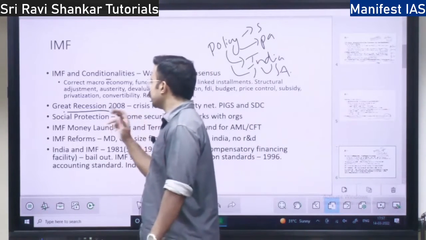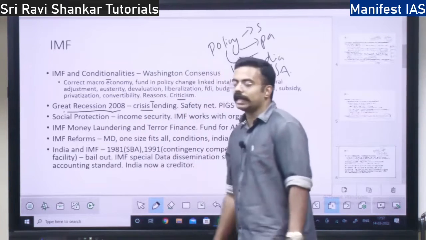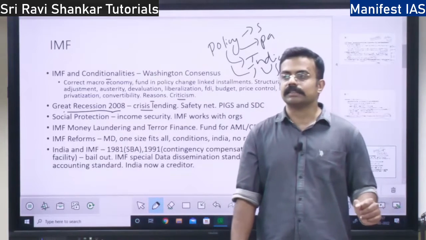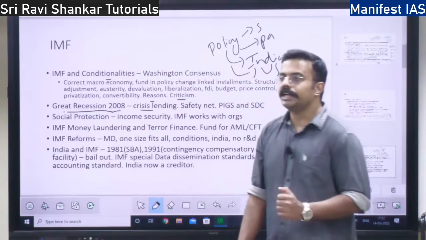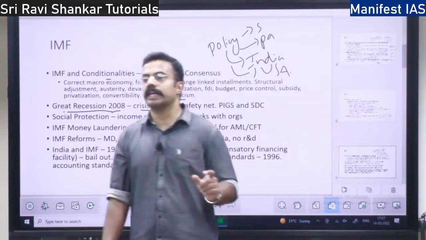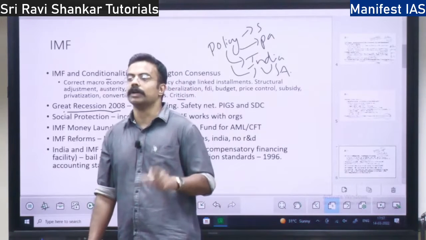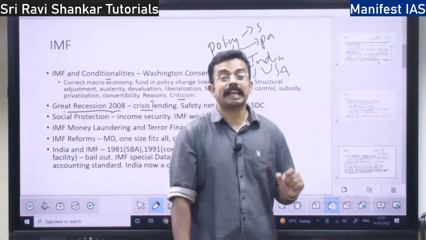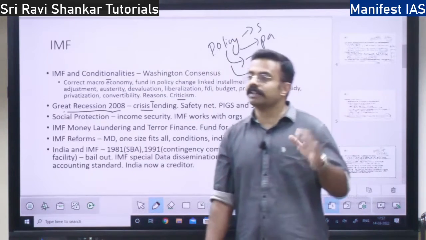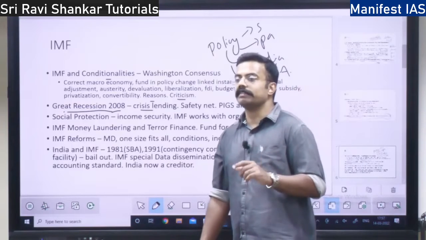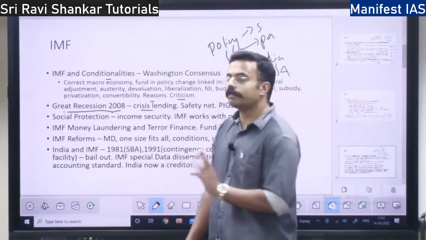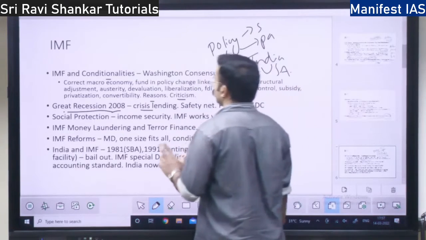So for the 2008 Great Recession, what the IMF did, it carried out... 2008 recession means the subprime lending crisis. Under this crisis, actually India did not get affected because India remained isolated. India did not get connected to the whole world at that time. So it remained isolated. Also our savings rate was very high. In Western countries, the savings rate will be less. India's savings rate is high. So that also acted as a cushion for India to get over the Great Recession of 2008.